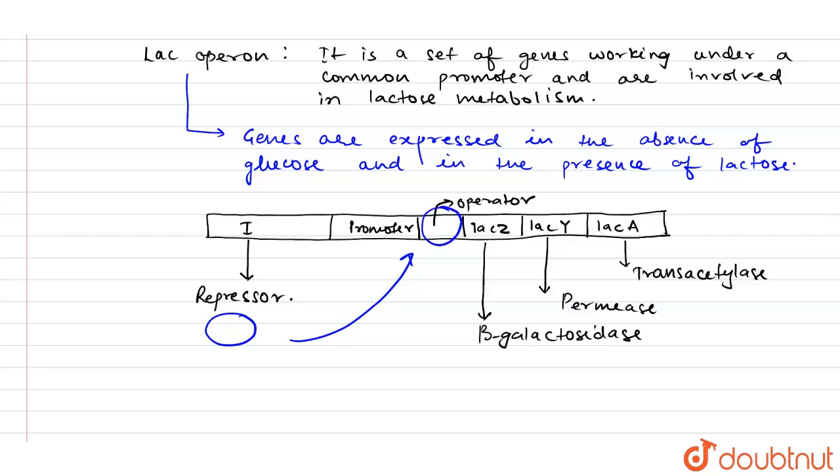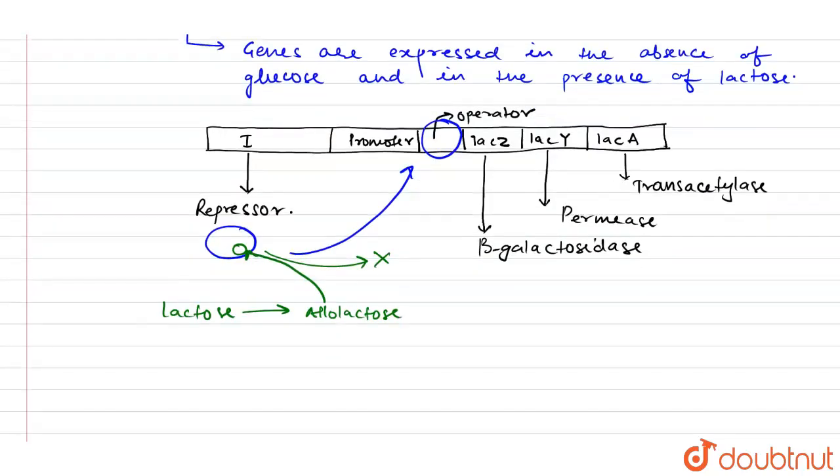But when lactose is present, lactose is converted into an isomeric form known as allolactose. When allolactose binds to the repressor, the repressor can no longer bind to the operator, and there is expression of all three genes. So lactose and allolactose act as inducers of this operon, because in the absence of the inducer, these three structural genes are not transcribed.